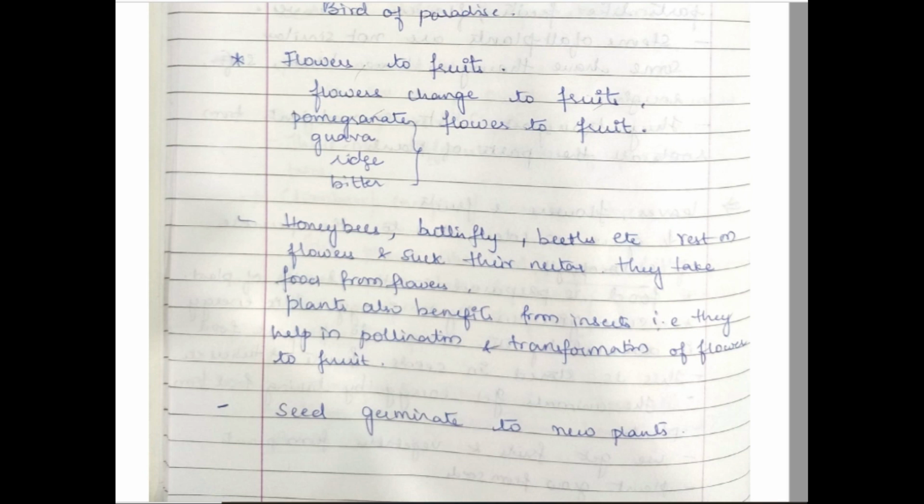Honeybees, butterflies, etc. suck the nectar from these flowers and prepare their food, and it will be stored. So we can say that plants not only benefit humans and other animals, they also benefit insects. And the insects in turn help the plant by pollination. In order to transfer the pollen grains, they are also useful. They act as vectors.